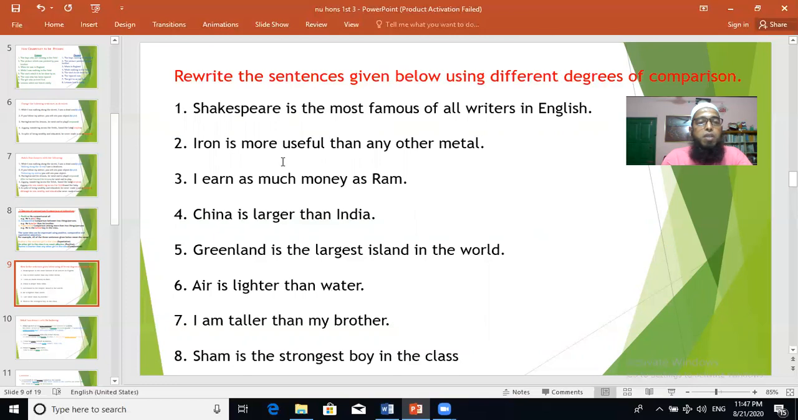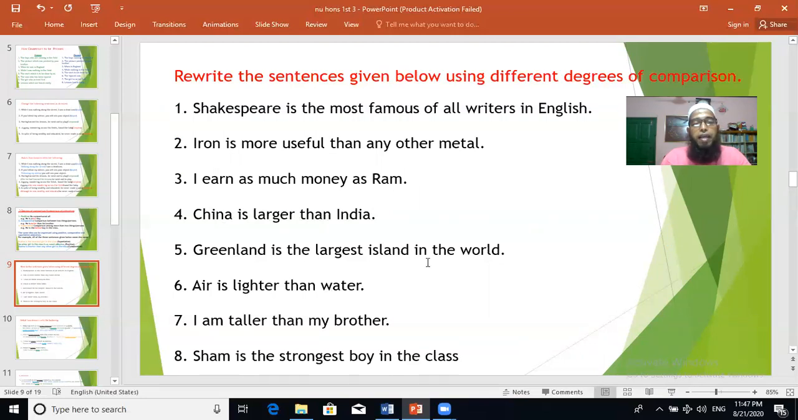Do it quickly. Iron is more useful than any other metal. Here, more useful means comparative degree. Try to make it superlative or positive, anyone at least. I earn as much money as Ram. So this as much as is positive degree. Try to make it comparative. China is larger than India. It's comparative. Try to make it positive.